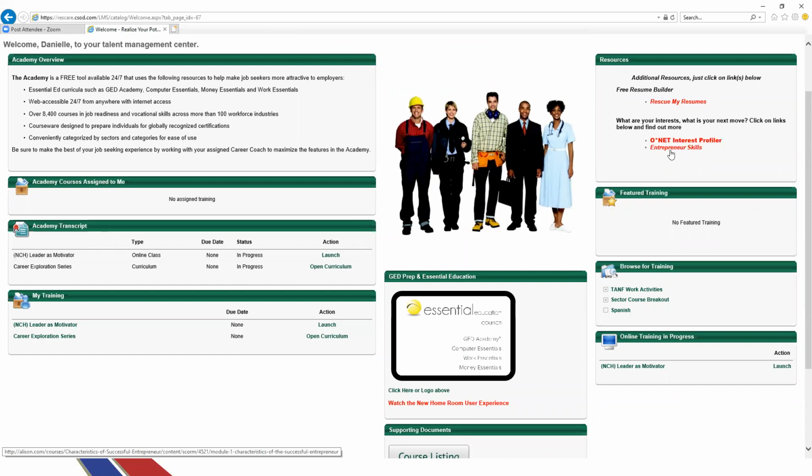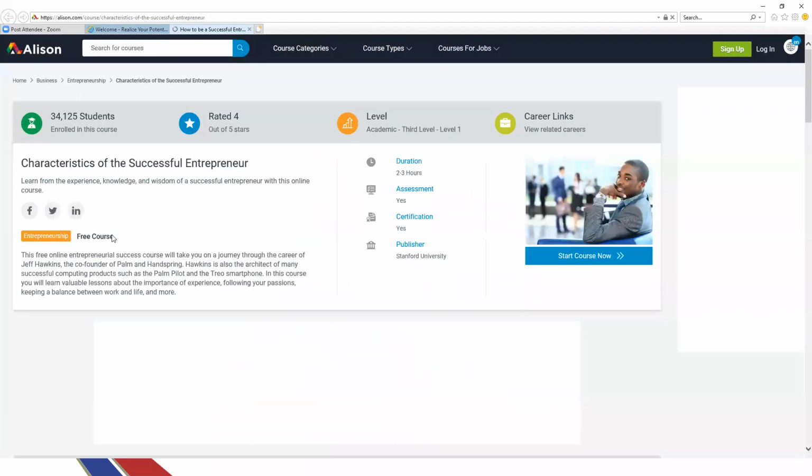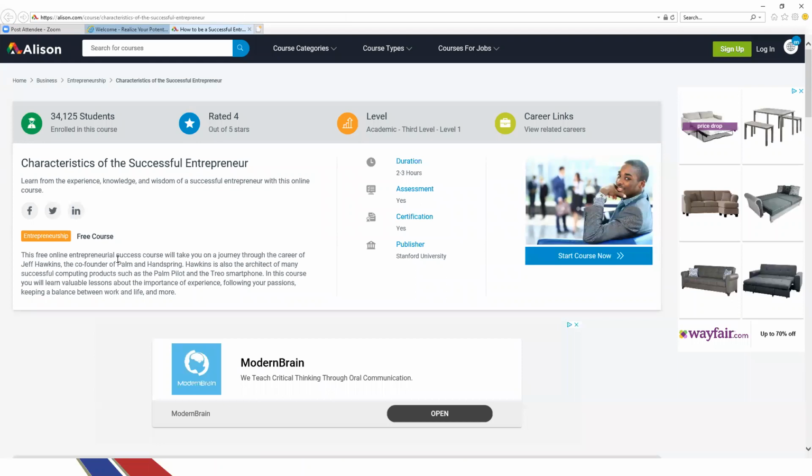Let's say we wanted to gain some skills in entrepreneurial skills, and it connects you to this Alison website. And Alison is free through this website, and it brings you to this course page, and it talks about a brief description of the course here and its developer, how long it's going to take to complete this course. There are assessments throughout the course, and it does lead to certification. And it was published by Stanford University.